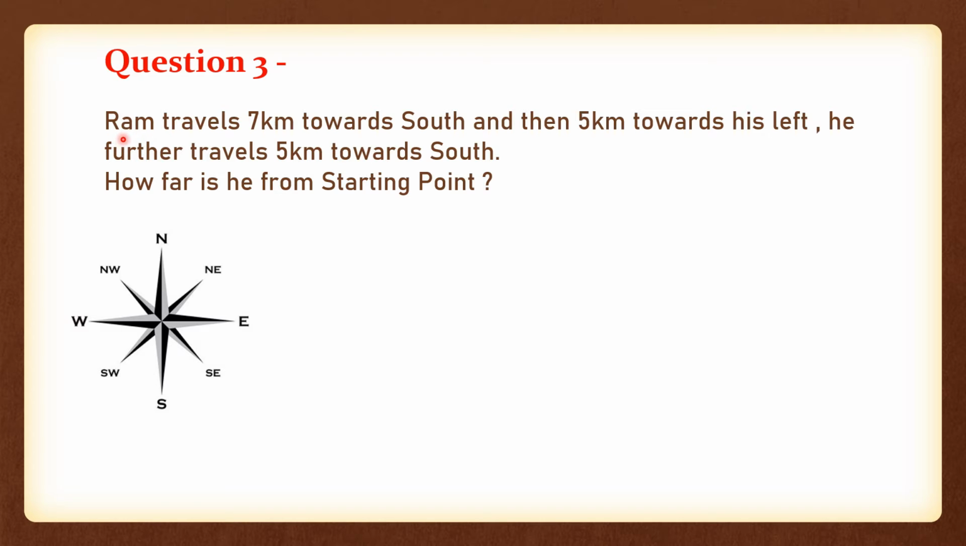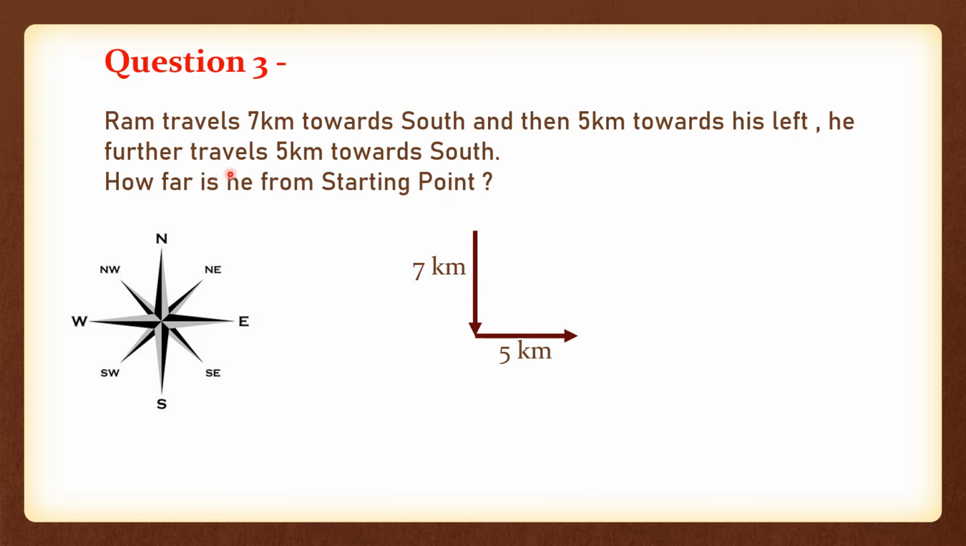As you can see here, Ram travels 7 kilometers towards south. So Ram is traveling 7 kilometers towards south. Okay, let us move in the south direction. So we are moving in our south direction with a 7 kilometers distance. Then he turns towards his left and he covers a distance of 5 kilometers. So from here Ram is turning to his left and he is traveling 5 kilometers. So let us move to our left with 5 kilometers, right?